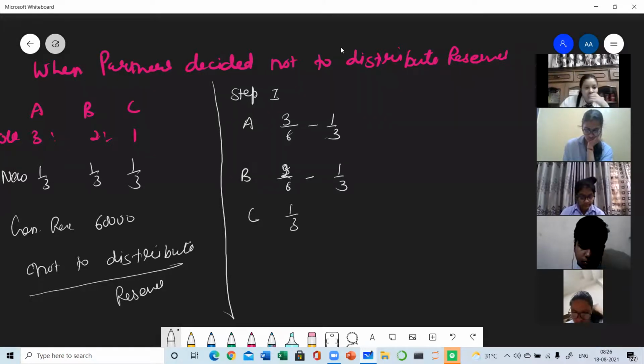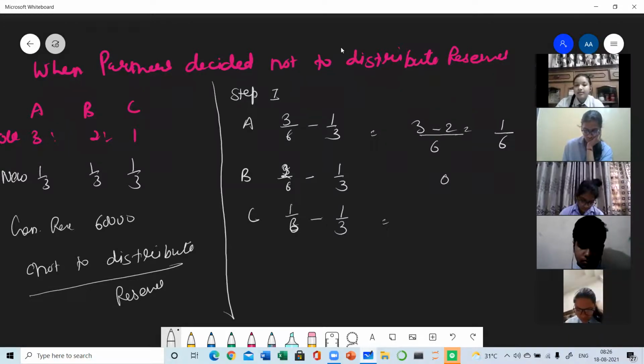Old ratio minus new ratio. So here it will be 1/6 positive. Positive means A is sacrificer. And in B, you must be getting 0. 0 means with the change in ratio, there is no effect on B. He is neither sacrificer nor gainer. Now come to C. We must be getting -1/6. So we can say C is the gainer partner.